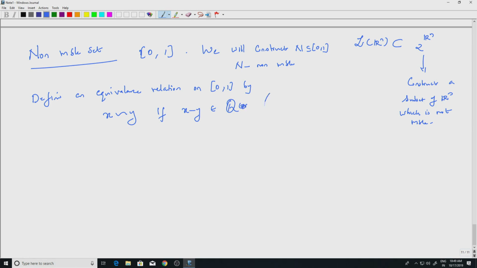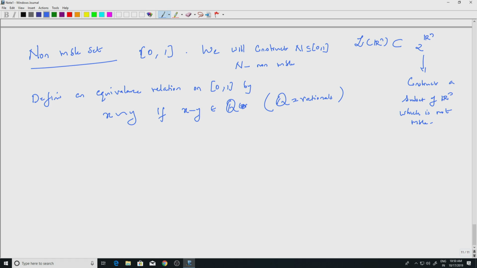So here, not the cube, Q is the rationals. So if x minus y is rational, then we say x is equivalent to y.